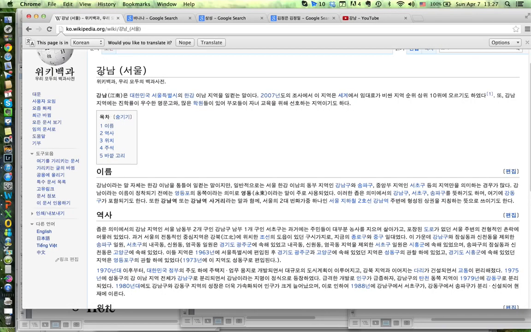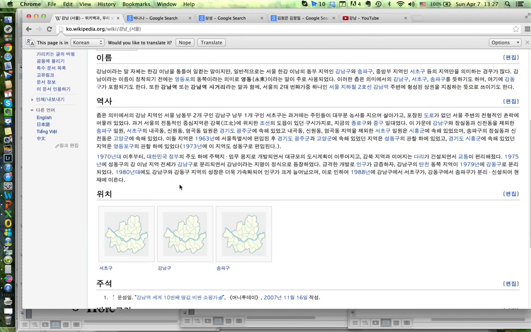And if you go back to this Wikipedia page, this is actually the page for Gangnam, which if you look at the bottom here, you can tell it's just a neighborhood in Seoul. So that's about it. Hope it helped.